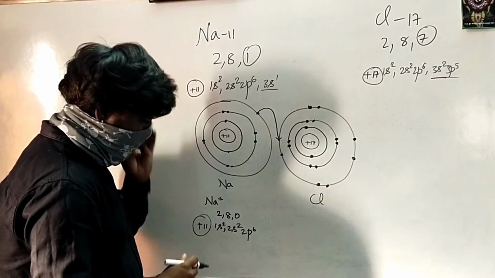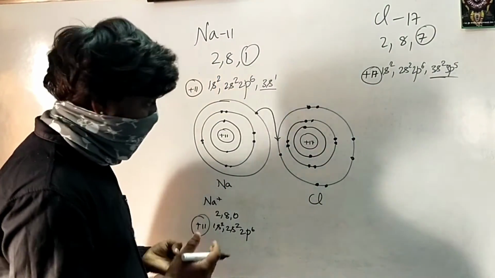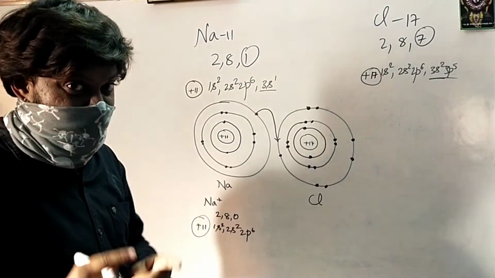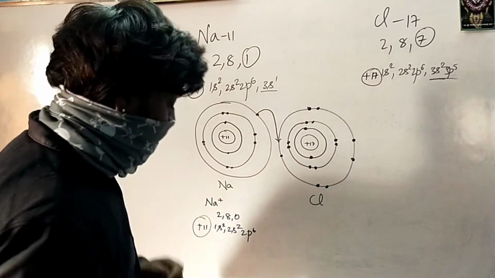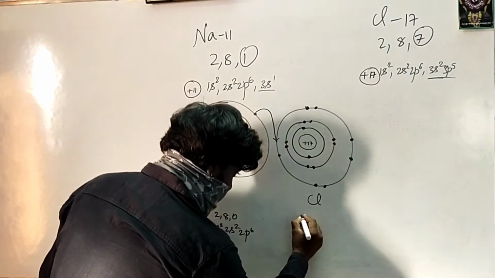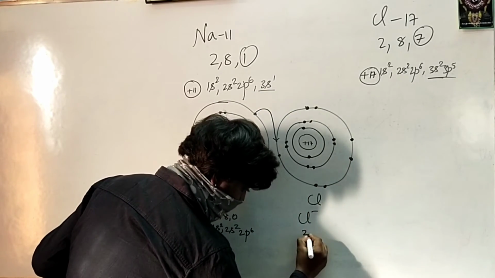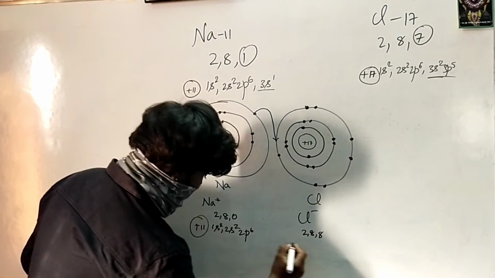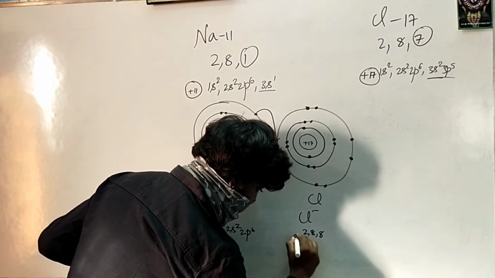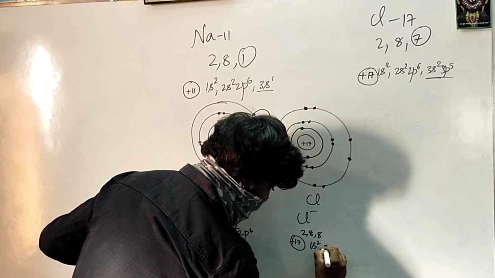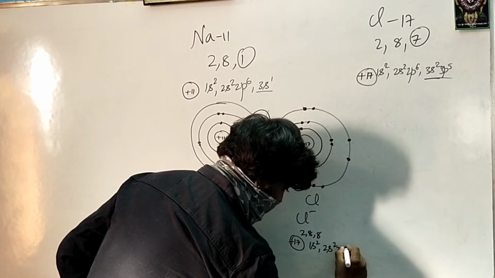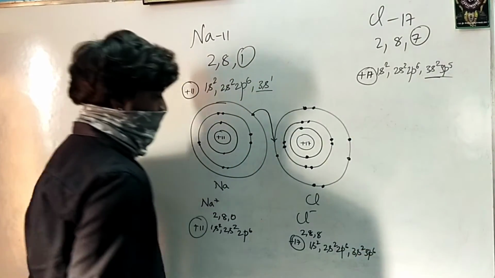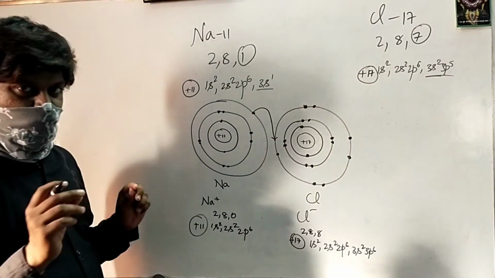Now, look at the chlorine which has gained an electron. Once chlorine gains an electron, we don't call it chlorine anymore. We call it chloride ion. So how will it look? See, the chloride ion's structure will be somewhat like this: 2, 8, 8. So the 7 over here will become 8 over here. And your modern electronic configuration will be as follows. So there will be formation of two charges.